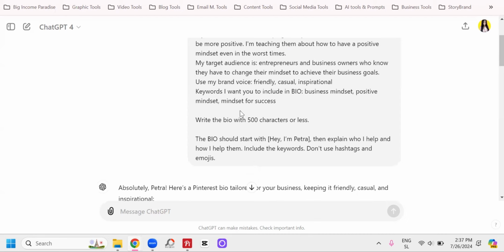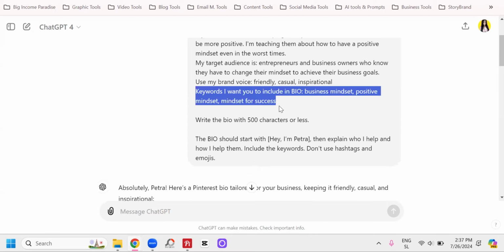So I also told it which keywords it has to use. You're going to go to Pinterest and type in the keywords that you think your audience is searching for. So if we just type in mindset, you're going to see keywords here, right? Always choose the top keywords, but let's say you're not talking about mindset quotes. What can you type in? Let's say mindset for, right? Mindset for success. So that could actually be your keyword. Find like 3 to 5 keywords and put them here.